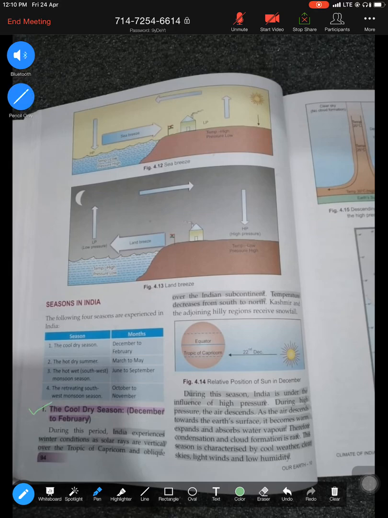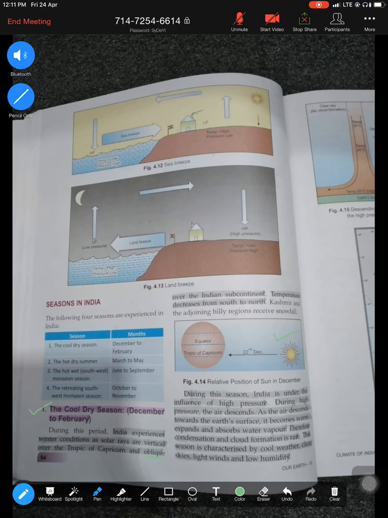Why is the temperature low? Because the sun rays are vertically overhead at Tropic of Capricorn. So because Tropic of Capricorn, that is towards the south, receives the direct rays of the sun, the temperature in the Indian subcontinent remains low, because we don't get the direct rays. Rather we get what kind of rays? The oblique or the slant rays from the sun. That is why temperature is low in this season. Hence we call it the cool dry season or the winter season.